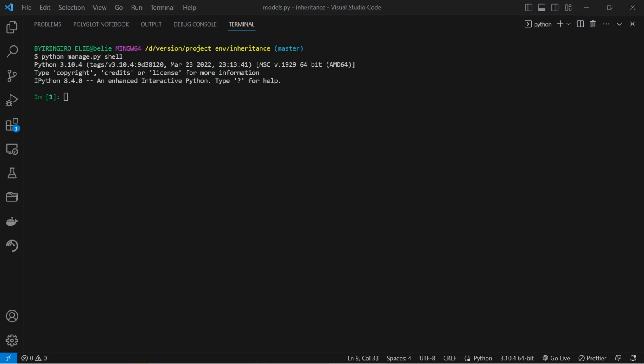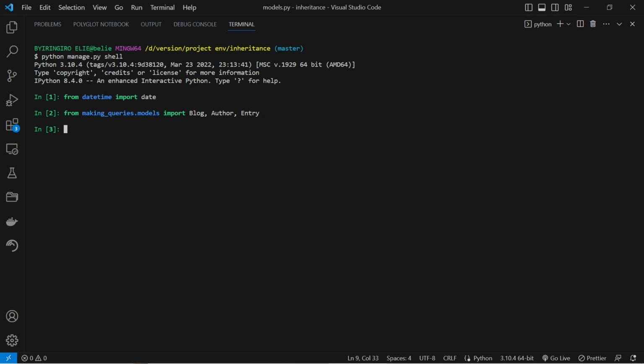Let's start by creating a new blog object using the save method. This line imports the date class from the datetime module. The date class is used to represent dates in Python. Next, we import the Blog, Author, and Entry models from the making queries app.